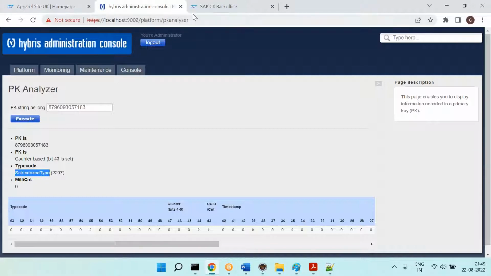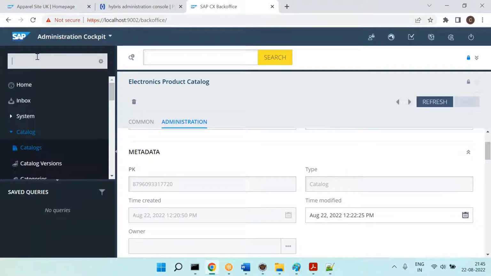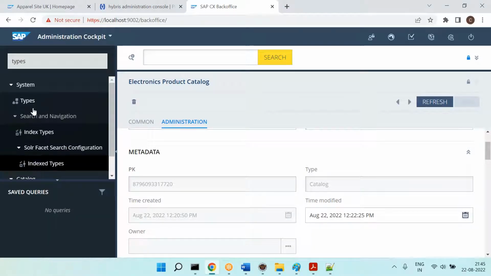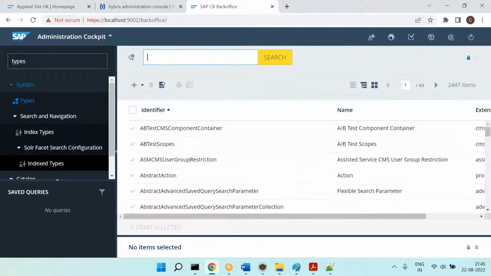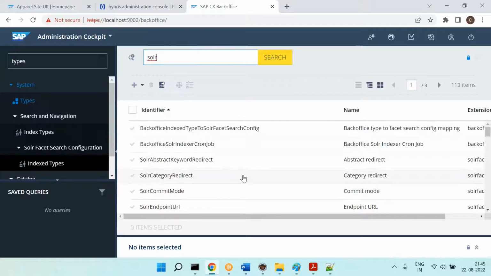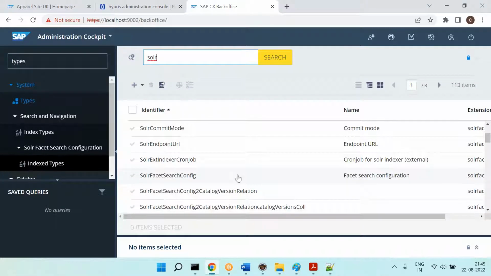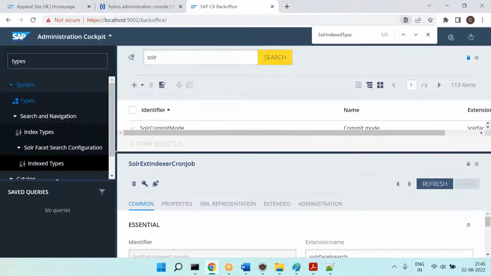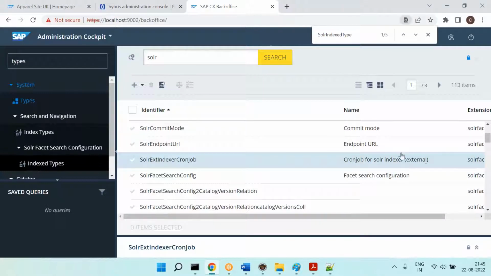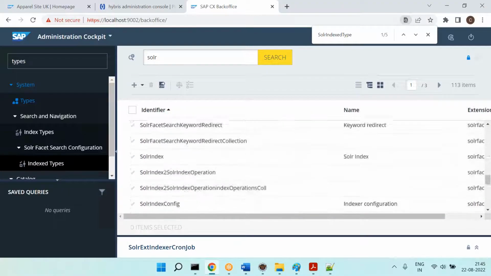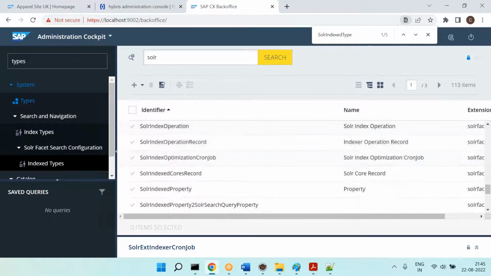Now you can go to the Solr indexed types. I'll just type Solr indexed types.